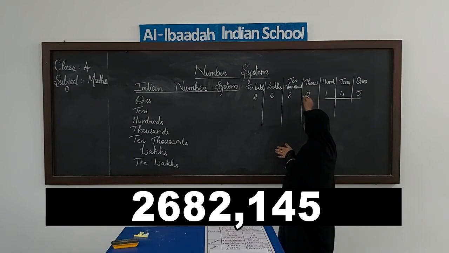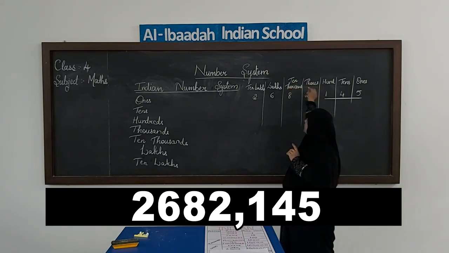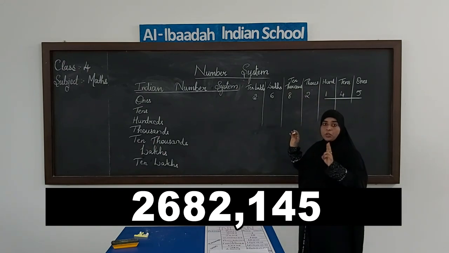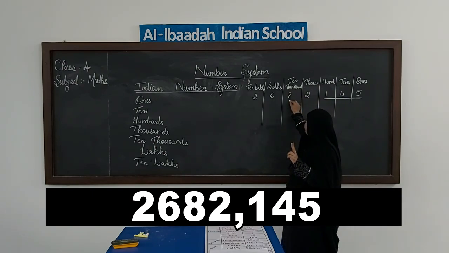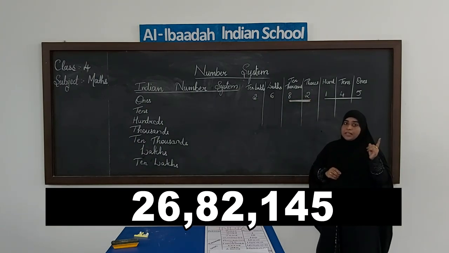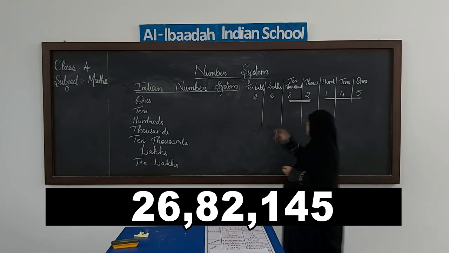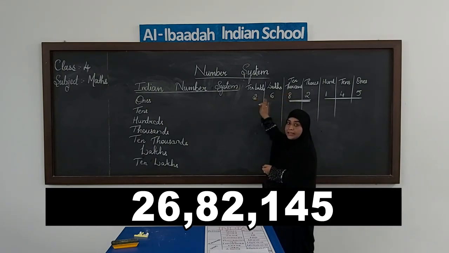Then here you can see we have only 2 places, thousands and 10,000s. Only 2 digits we have. So we will group these 2 together. In international system we are grouping 3, but here we will group only 2 digits together. Then we have the group of lakhs.